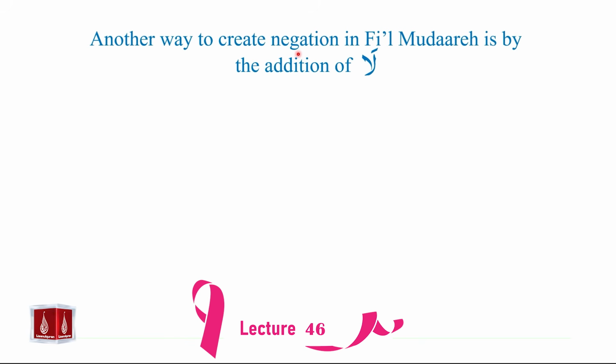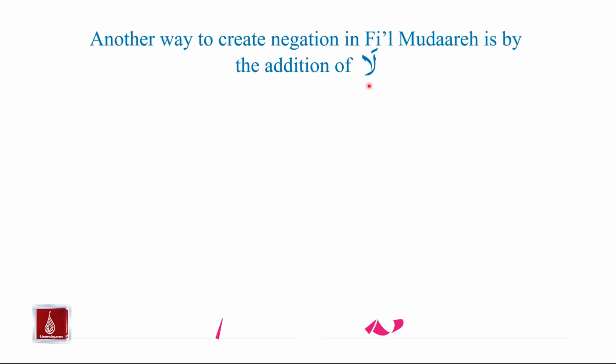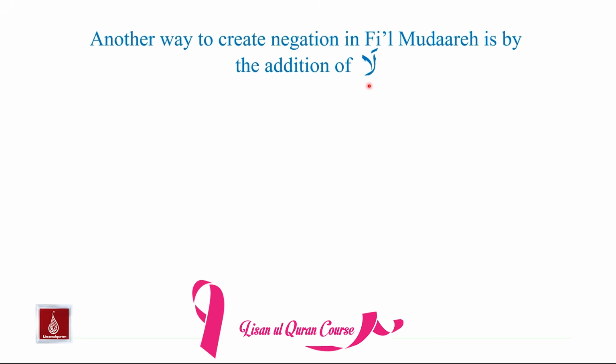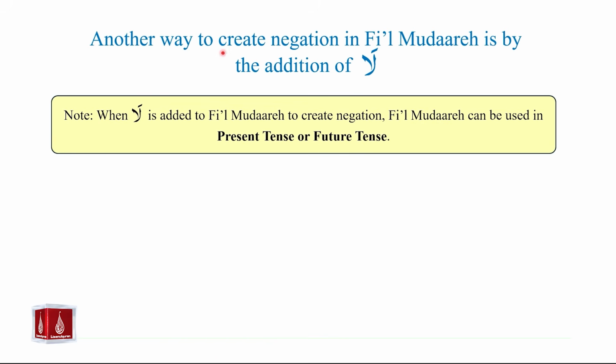Another way to create negation in fi'il mudare is by the addition of la. So one way to create negation in fi'il mudare is by adding ma at the start of fi'il mudare, and another way is by using la. Please note that when la is added to fi'il mudare to create negation, fi'il mudare can be used in both the present tense or the future tense. So here we have flexibility that with the use of la with fi'il mudare, the negation can either be in the present tense or in the future tense.